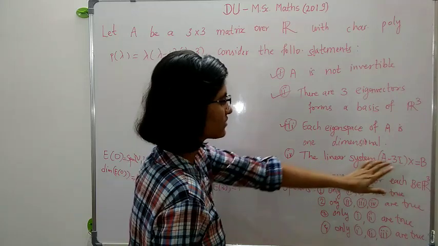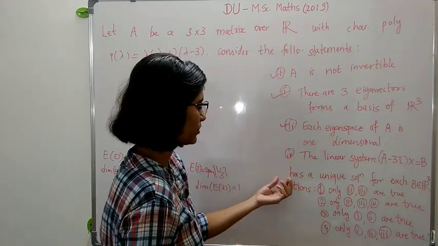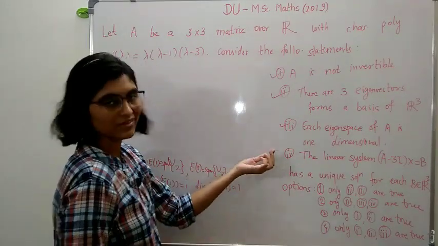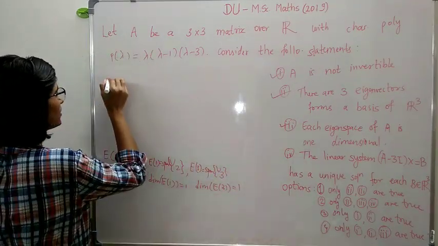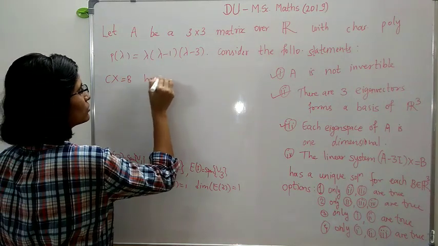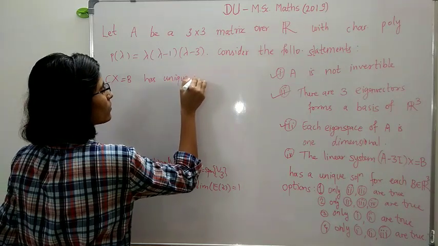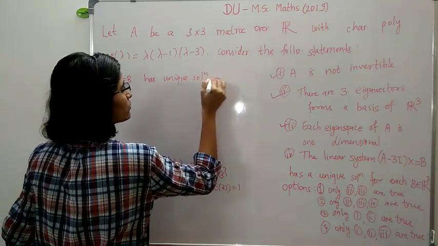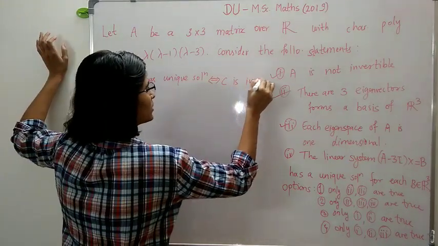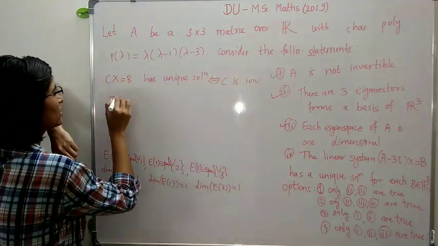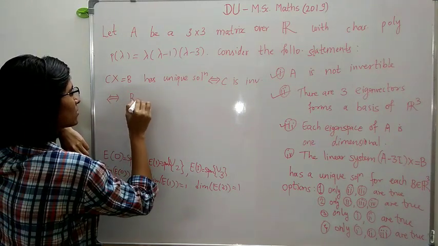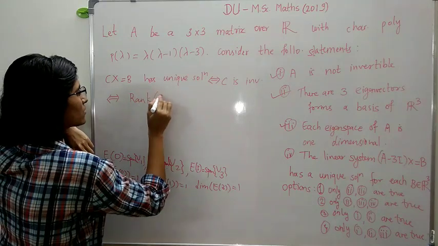Now the linear system A minus 3I times x is equal to b has a unique solution for each b in R3. So for this we need a result. It says that this system Cx is equal to b has a unique solution if and only if this matrix C is invertible, and which is the same as if and only if the rank of C is 3.